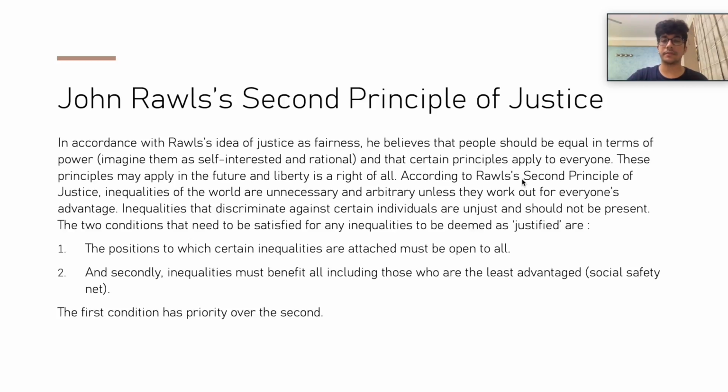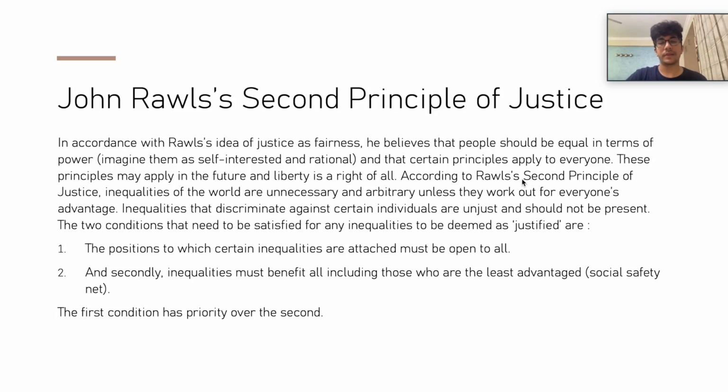According to Rawls's second principle of justice, inequalities of the world are unnecessary and arbitrary, unless they work out for everyone's advantage. Inequalities that discriminate against certain individuals are unjust and should not be present. The two conditions that need to be satisfied for any inequalities to be deemed as justified are: the positions to which certain inequalities are attached must be open to all, and secondly, inequalities must benefit all, including those who are the least advantaged. So, for example, having a social safety net.